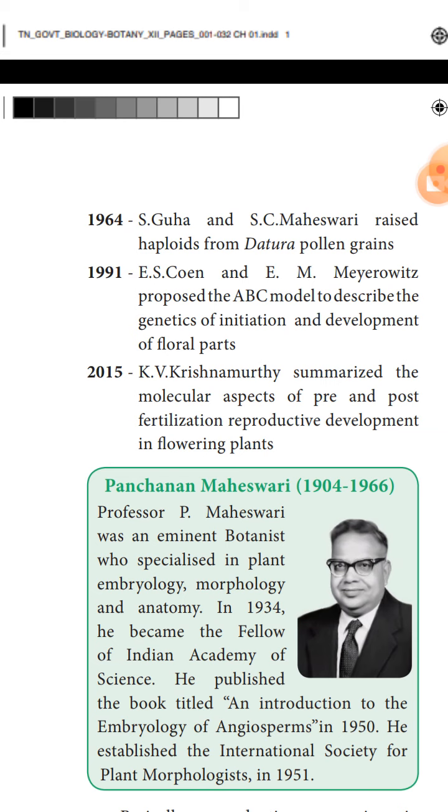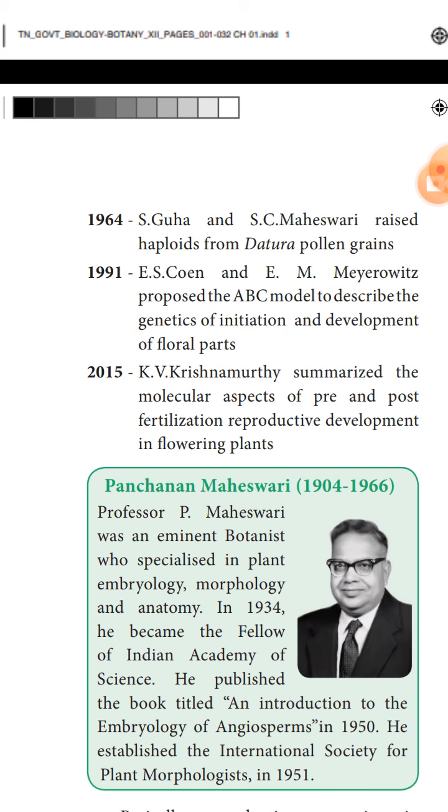Then another important scientist is Panchanan Maheshwari. He contributed in three fields: one is plant embryology, another is morphology, and plant anatomy. He is called an eminent botanist who published widely on plant anatomy, embryology and morphology.